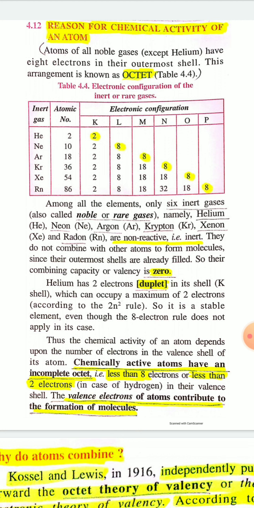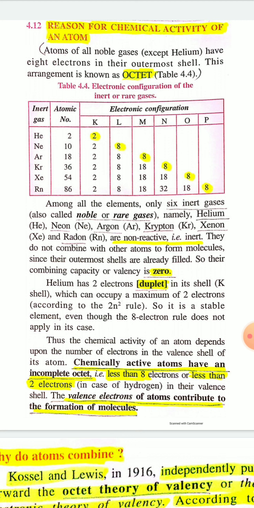Xenon atomic number 54, so the electronic configuration is 2 electrons in K cell, 8 in L cell, 18 in M cell, 18 in N cell, 8 in O cell. And radon atomic number 86: 2 electrons in K cell, 8 in L cell, 18 in M cell, 32 in N cell, 18 in O cell, and 8 electrons in P cell.